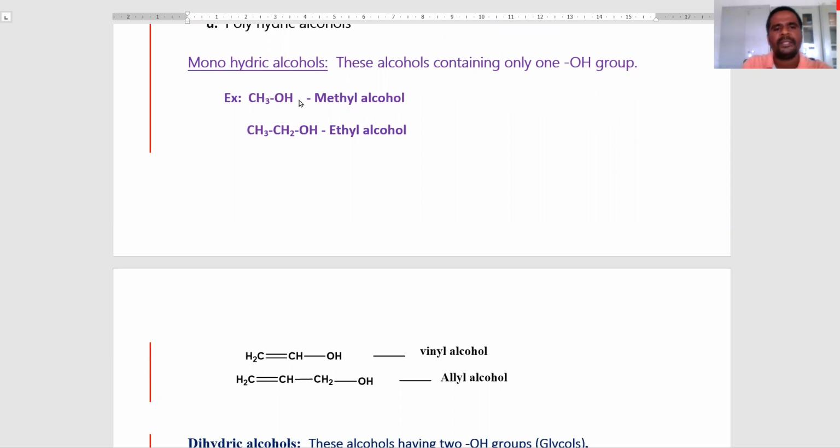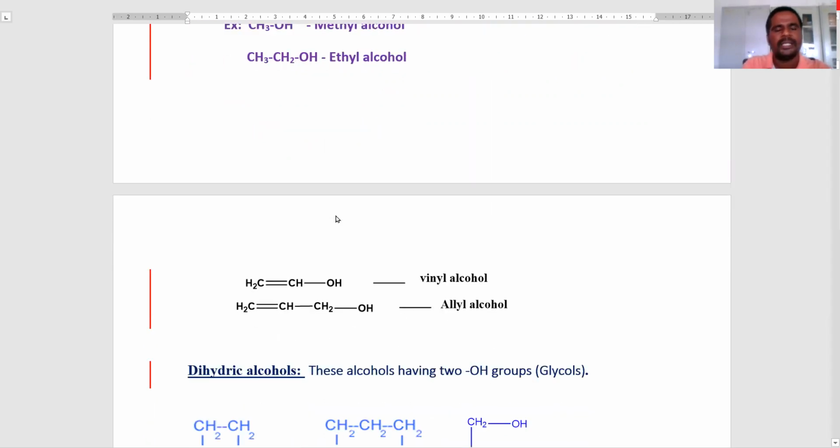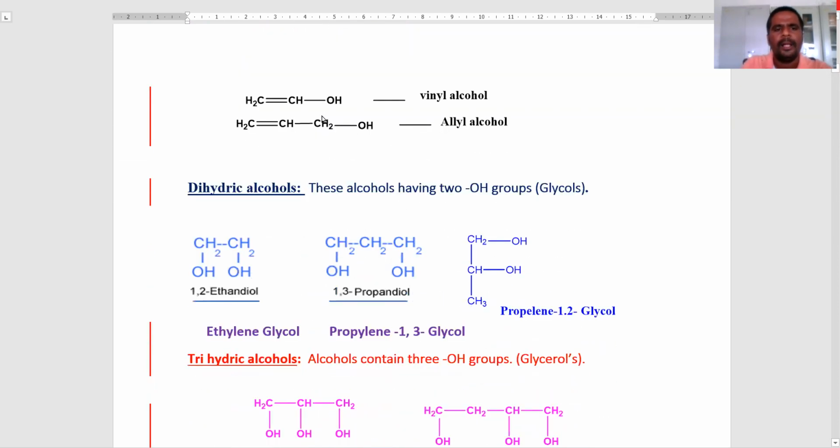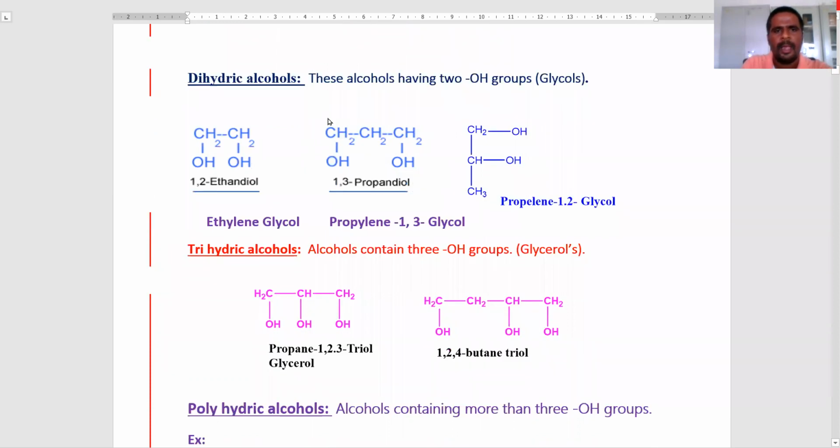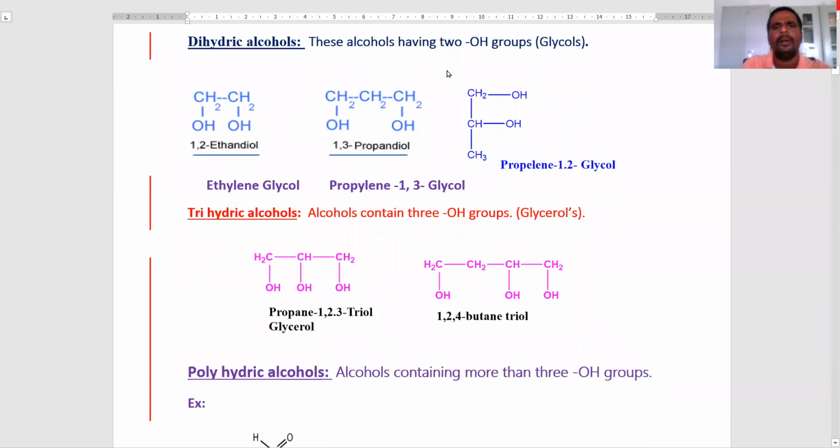Examples here: methyl alcohol, ethyl alcohol, vinyl alcohol, and allyl alcohol. All these compounds have only one hydroxy group. These are the monohydric alcohols. Next, we come to the dihydric alcohols. These alcohols containing two hydroxy functional groups are called dihydric alcohols.